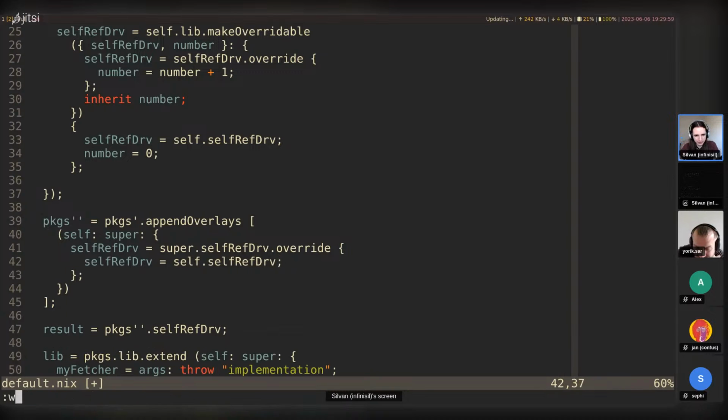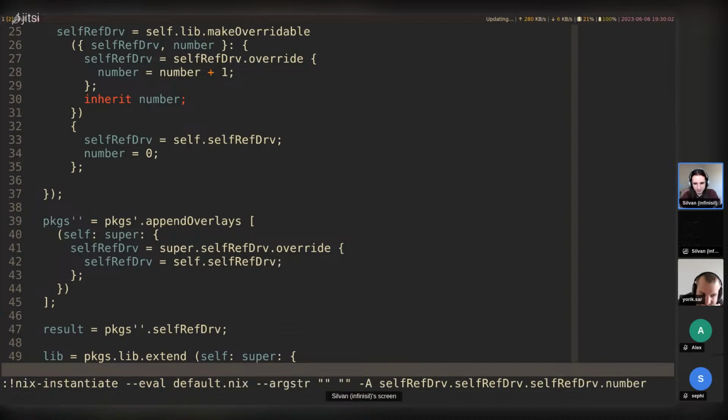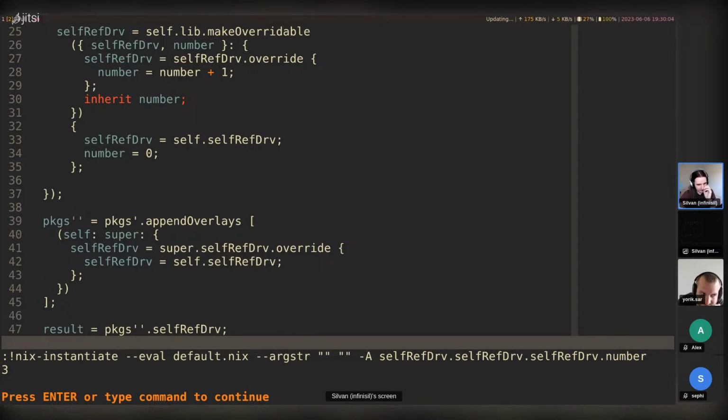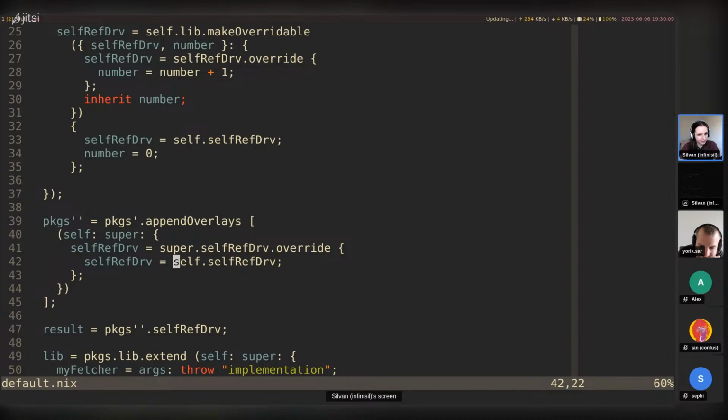But I just want to showcase this because we get the same result, but notably we don't get an infinite recursion error, even though we used self.self-ref_drv in our overlay in the definition of self-ref_drv itself. And so it's really only when you directly define the attribute here that you need to use super, so that the definition here will replace the attribute on the left-hand side. And that's when you want to use super.